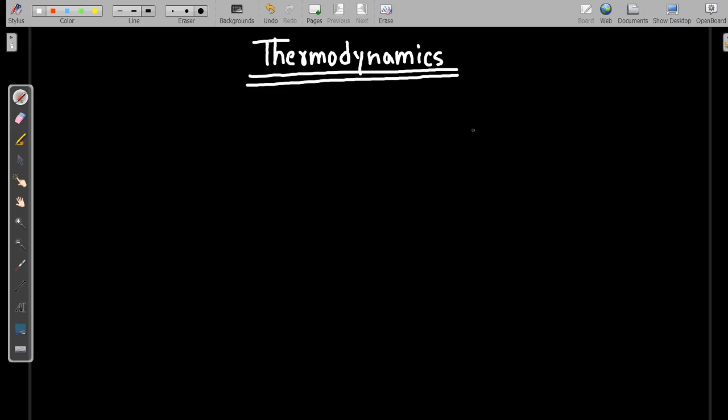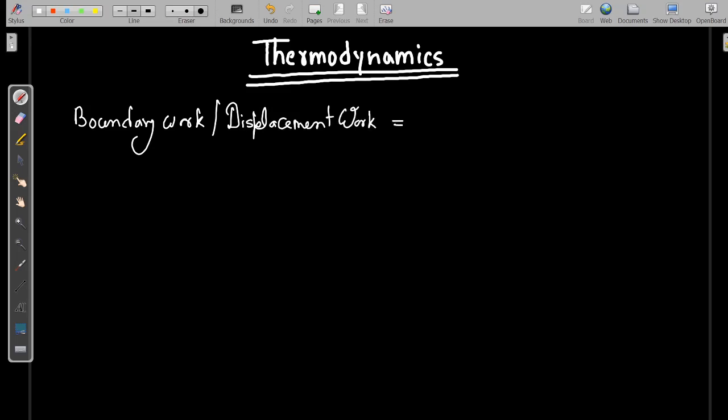We discussed the boundary work, PdV work or displacement work, and concluded that in case of boundary work or displacement work, W is equal to integration P dV, where P is the pressure and dV is the change in volume.